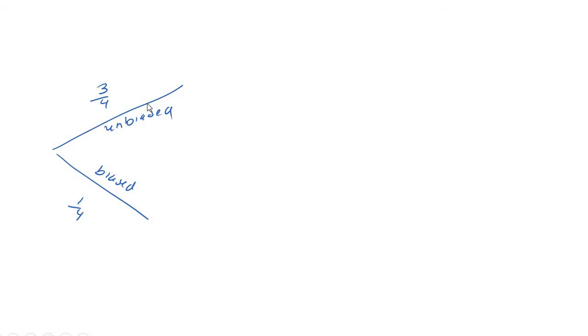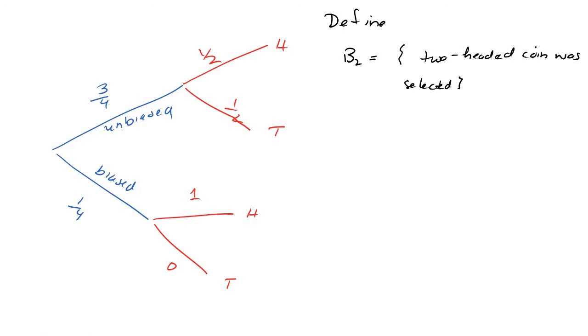If I choose a coin first, I have a 3/4 chance of choosing the unbiased coin and a 1/4 chance of choosing the biased coin. After I choose the unbiased coin, I have a half chance of getting heads and a half chance of getting tails. If I selected the biased coin, I would have a whole chance of getting heads, because it's a two-headed coin, and a 0 chance of getting tails. So B2 is that the two-headed coin is selected. A is that the coin comes up heads.